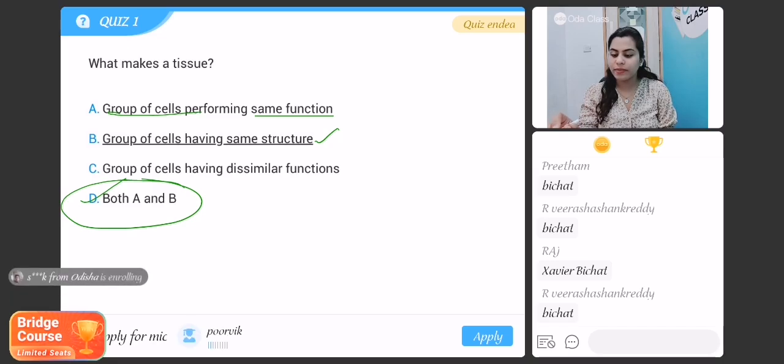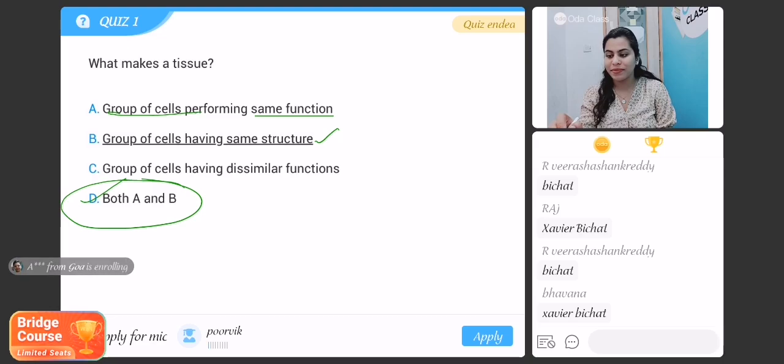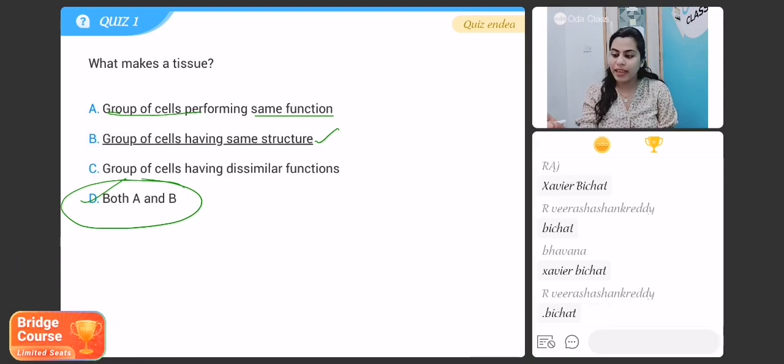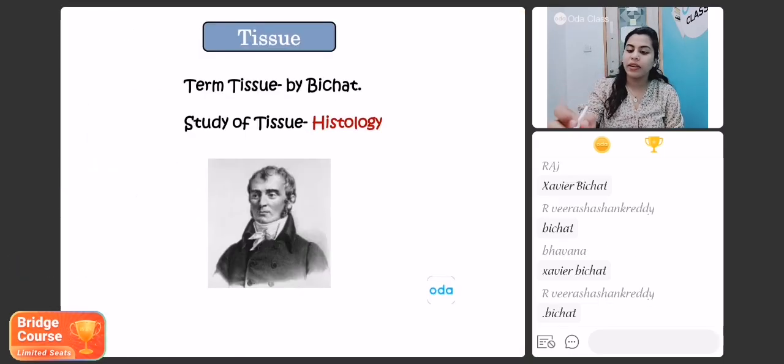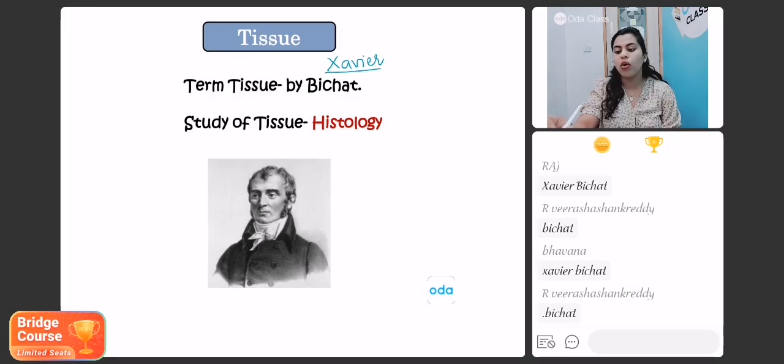Okay. Hi, Purvik. Ma'am, Xavier Bichat. Okay, fine. Thanks for your answer, Purvik. That's absolutely correct. Well done. So students, yes, it was Xavier Bichat. Xavier Bichat performed several studies on human anatomy.